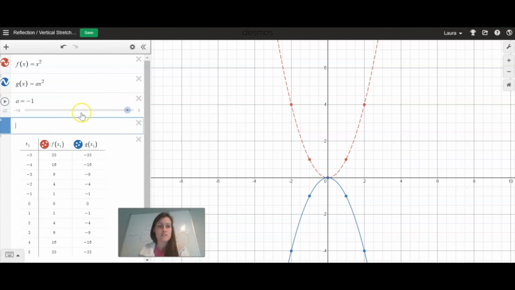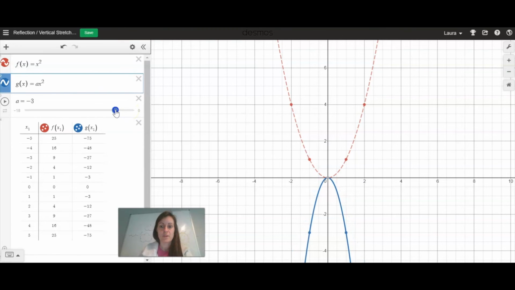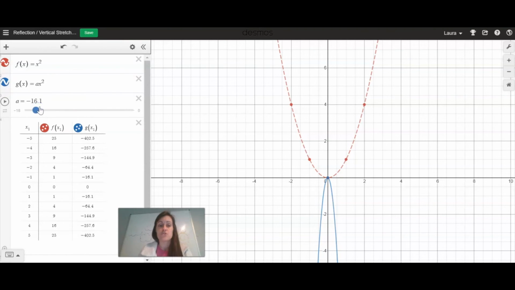So now let's take a look and see what happens as I move my slider towards more negative values. And so it appears that in addition to being reflected, my graph is getting skinnier and skinnier, or there's a vertical stretch.